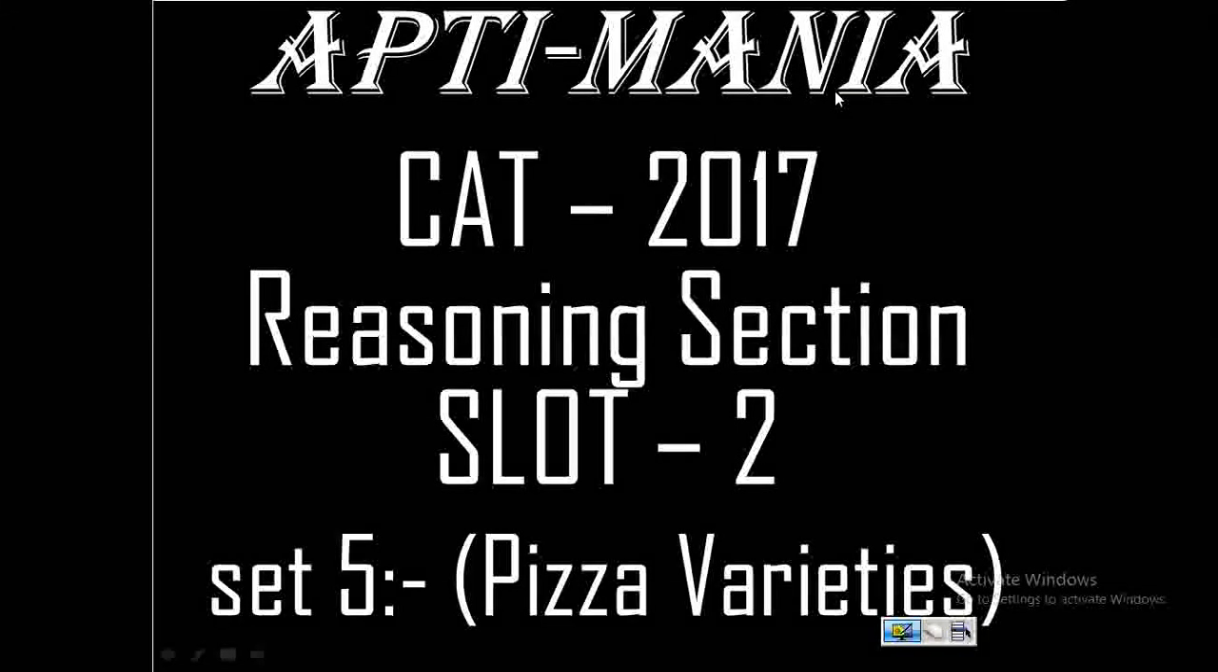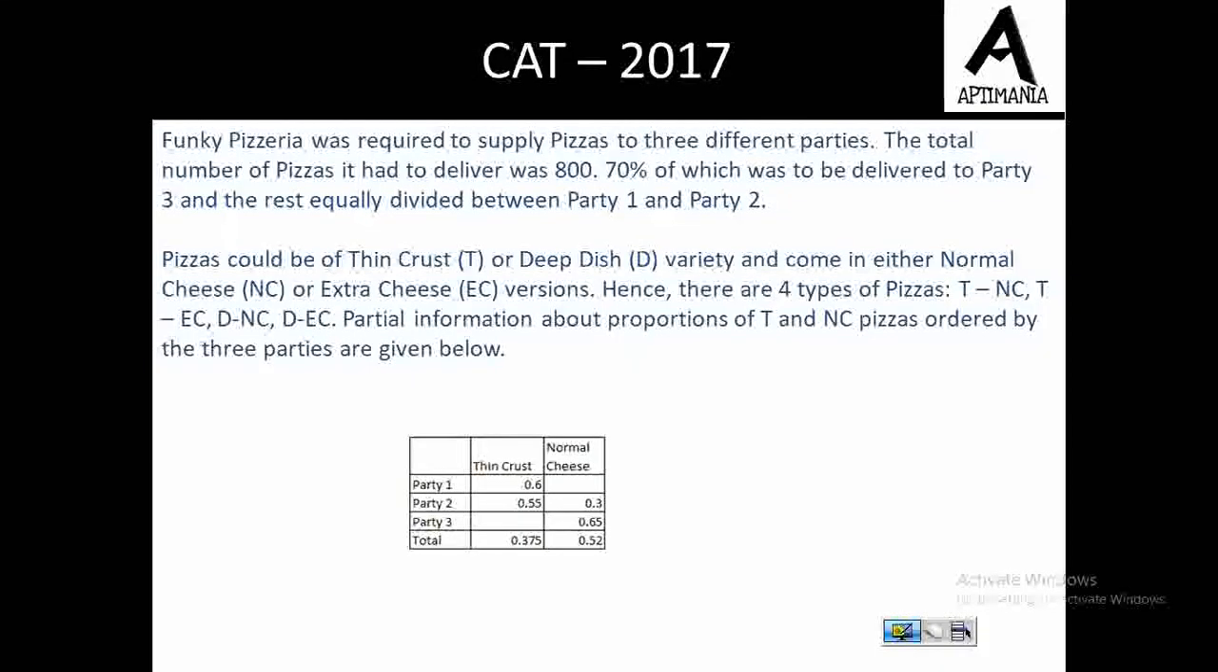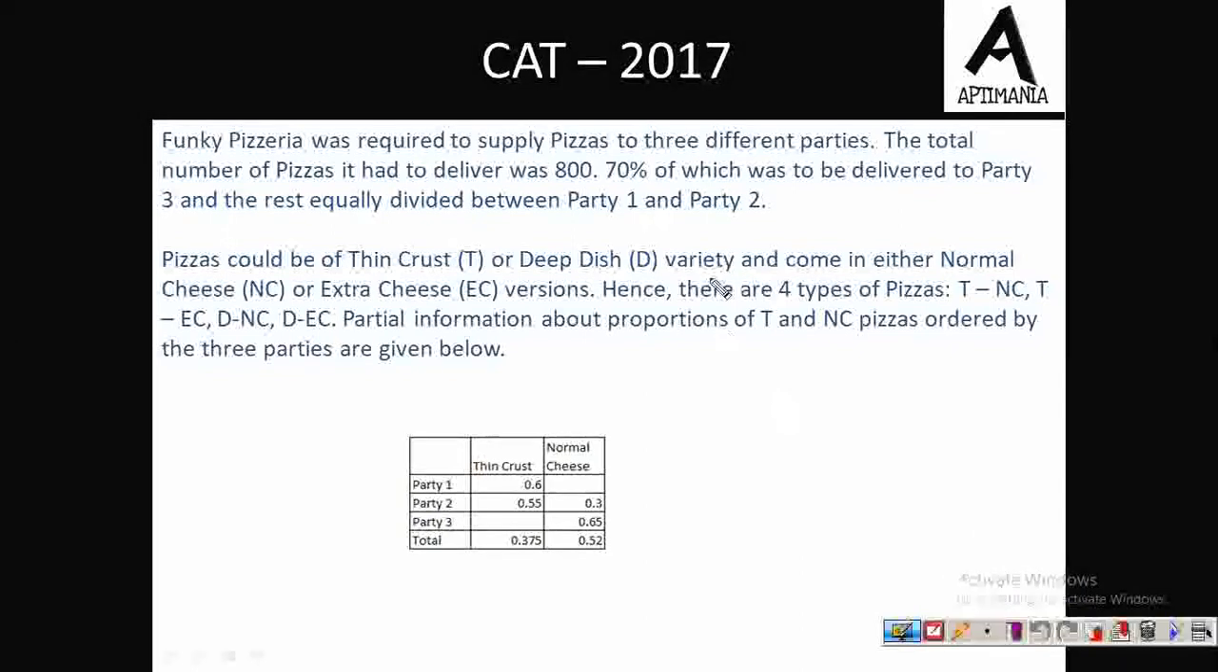Hello. In this video, we are going to discuss set 5 of reasoning section of CAT 2017 slot 2 paper. So the question was, Funky Pizzeria was required to supply pizzas to three different parties. The total number of pizzas it had to deliver was 800, 70% of which was to be delivered to party 3. So out of 800, we need to deliver 70% of the pizza. So 70% of 800 is basically 560 pizza to party 3.